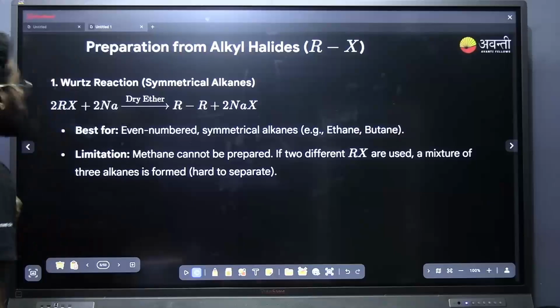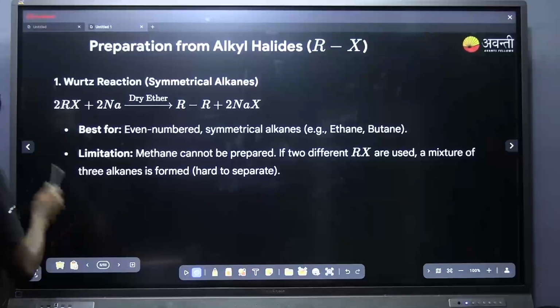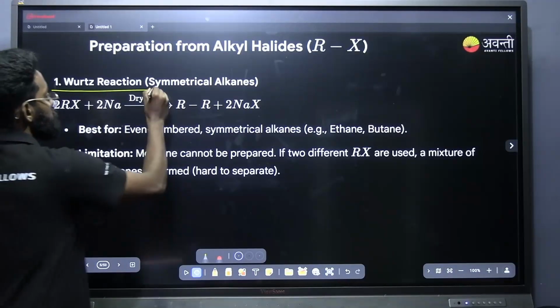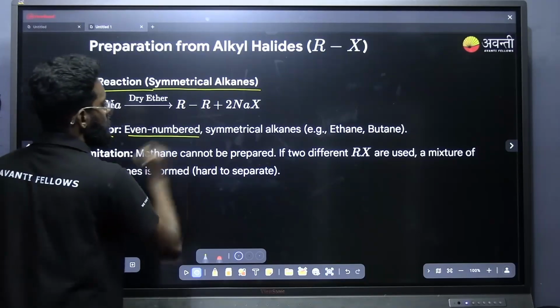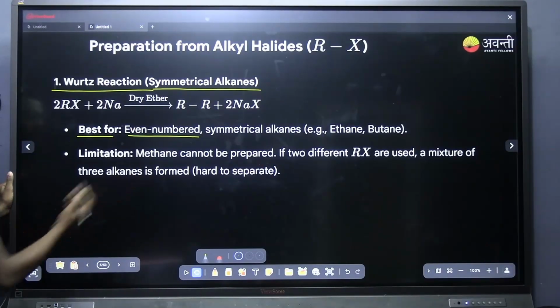Alkyl halide, what is the method of preparation? This you might have studied in the haloalkanes and haloarenes chapter. What is that? Wurtz reaction. Wurtz reaction is particularly used for the preparation of symmetrical alkane. Remember that it is best for an even number of carbons. If I want to prepare an alkane with an even number of carbons, I will prefer the Wurtz reaction. How can we easily write down the product?